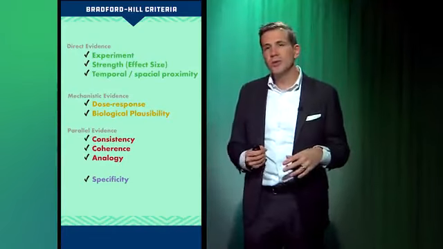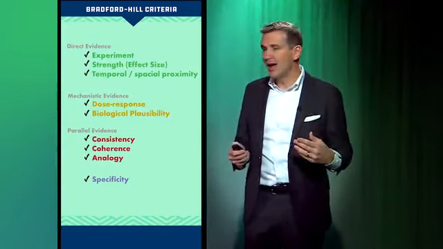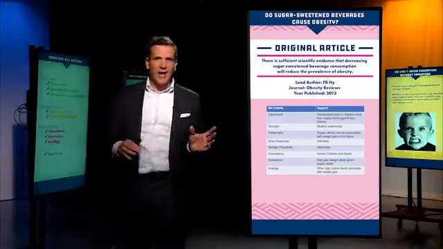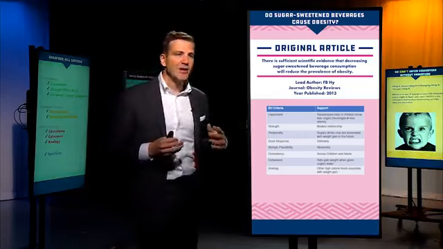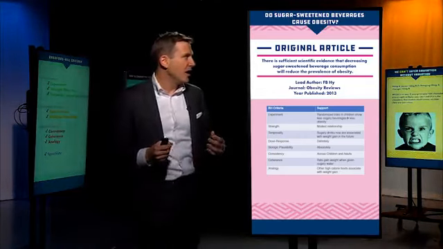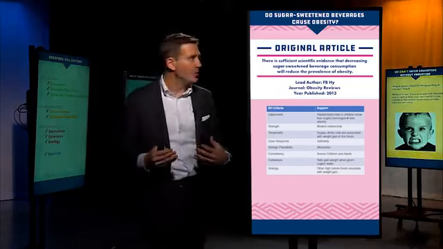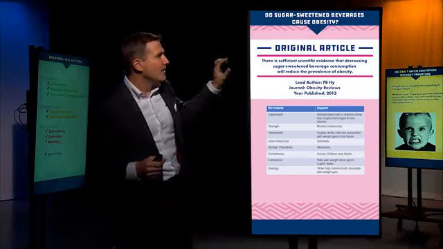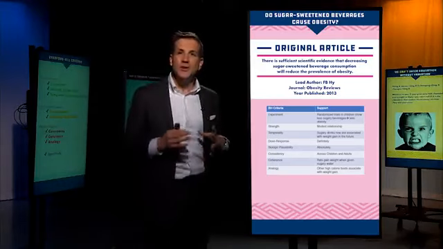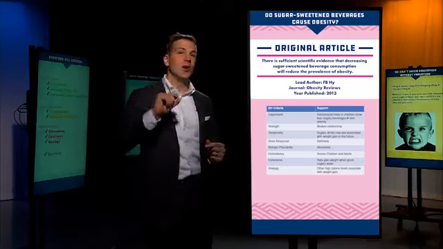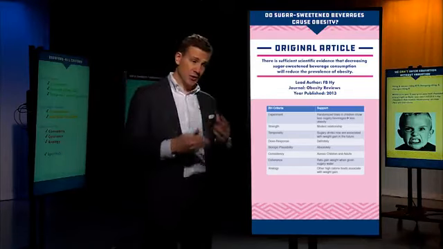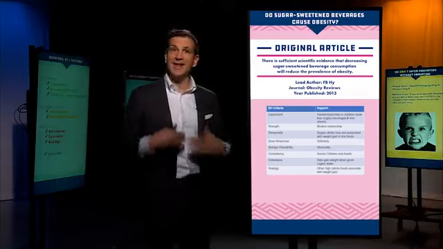Let's take it through to an actual study and see if we can assess causality. So this was a nice review article that was making an argument that sugar-sweetened beverage consumption causes obesity. They write, there's sufficient evidence that decreasing sugar-sweetened beverage consumption will reduce the prevalence of obesity. See that? So if you argue causality, then you can say, well, if sugar-sweetened beverages cause obesity, then reducing sugar-sweetened beverages should reduce obesity. That's the power.